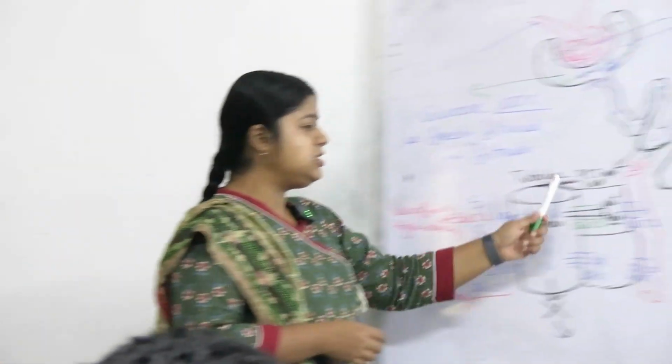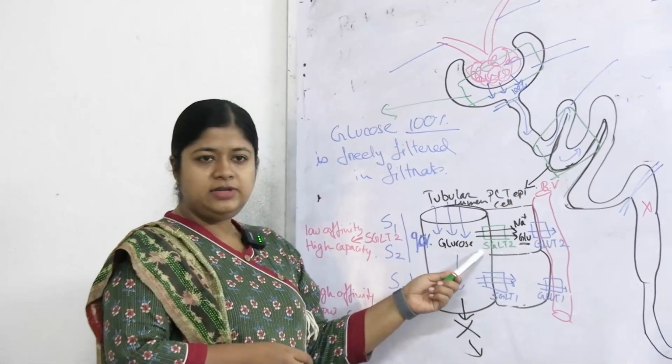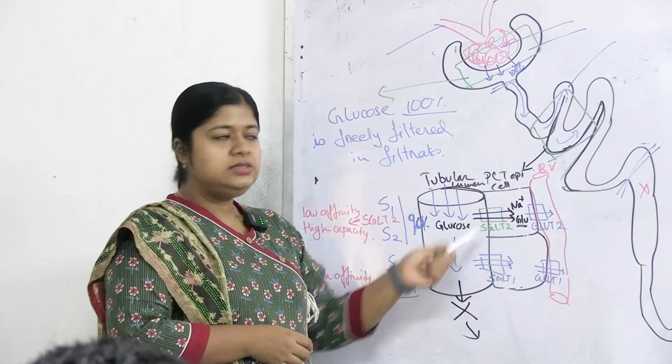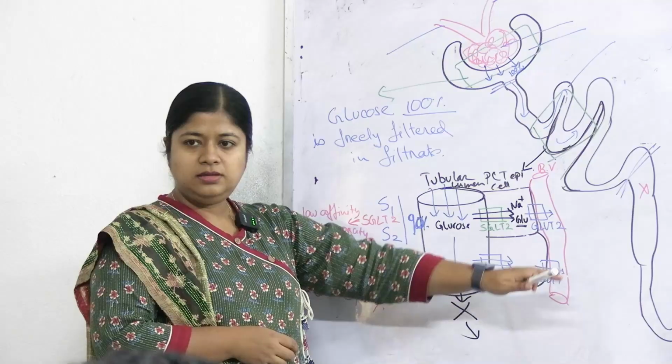How they affect the reabsorption? I told you, transport maximum depends on the amount and the quality of the transporters. If the quality of the transporters is faulty or defective, or the number is less, then transport maximum will decrease. So less amount will be reabsorbed and the excess part will be excreted.